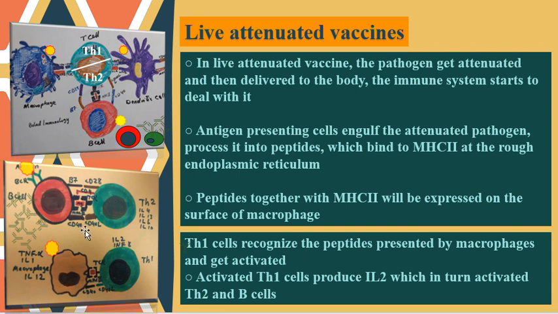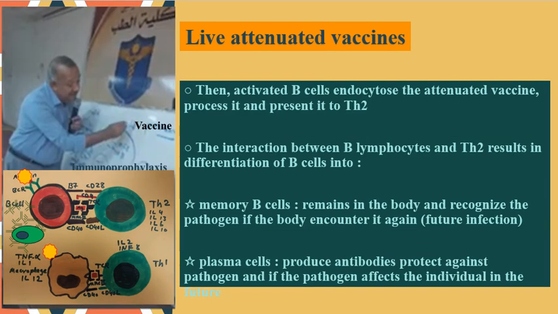The cooperation between B cell and T cell will result in production of some B cell growth cytokines, for example interleukin 4. So B cell gets activated and differentiates into memory B cell and plasma cell, which produces antibodies in future infection upon encounter of the pathogen.